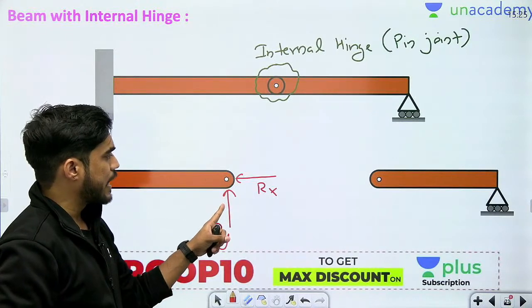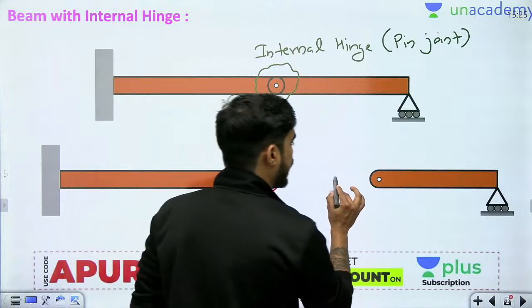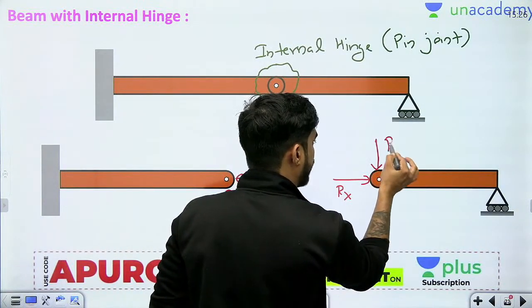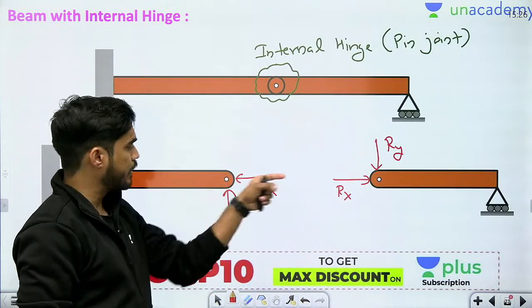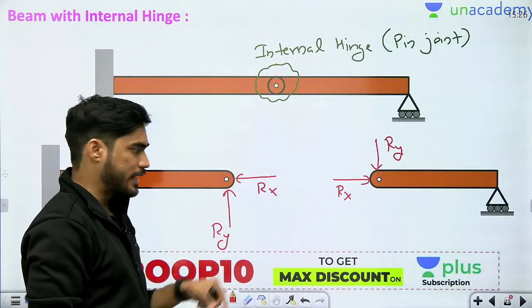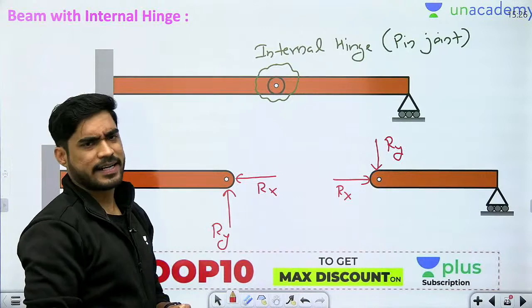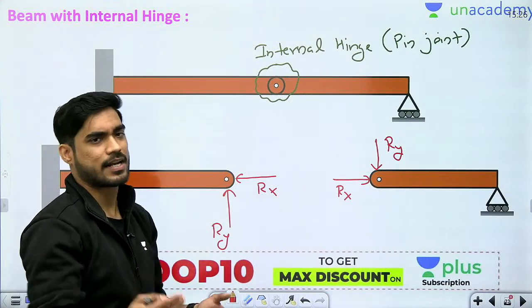Now whatever Rx and Ry you are getting here, you are going to get an opposite Rx and Ry here. So this will be Rx, this will be Ry. If you are wondering why I am taking Rx and Ry like this here, it can be like this, right? Ry can be downward here. Beta, it doesn't matter. You can assume any direction. If you are getting negative answer, your assumption is wrong. If you are getting positive answer, your assumption is right.